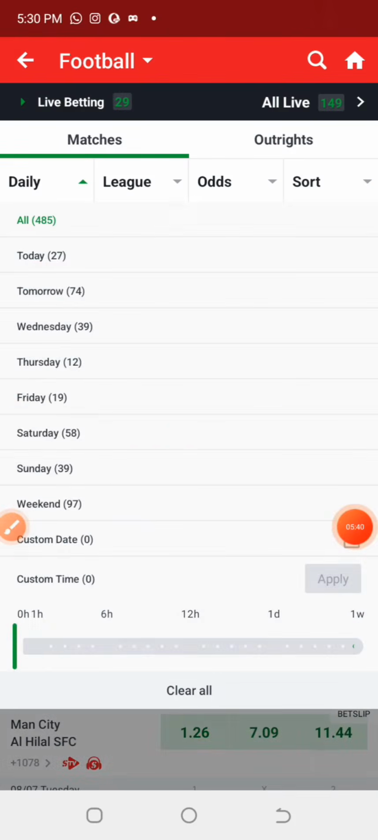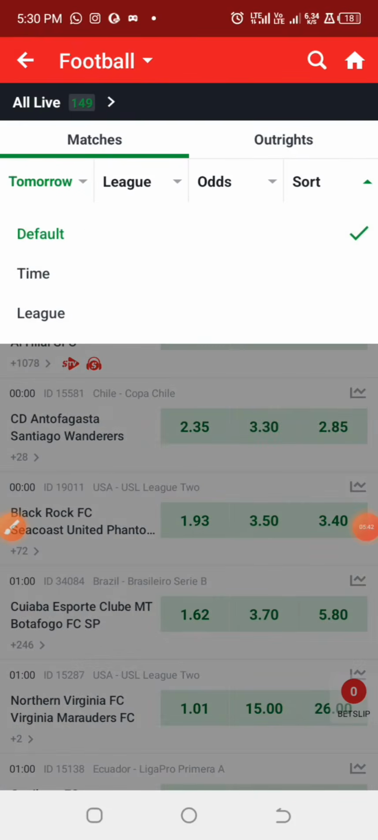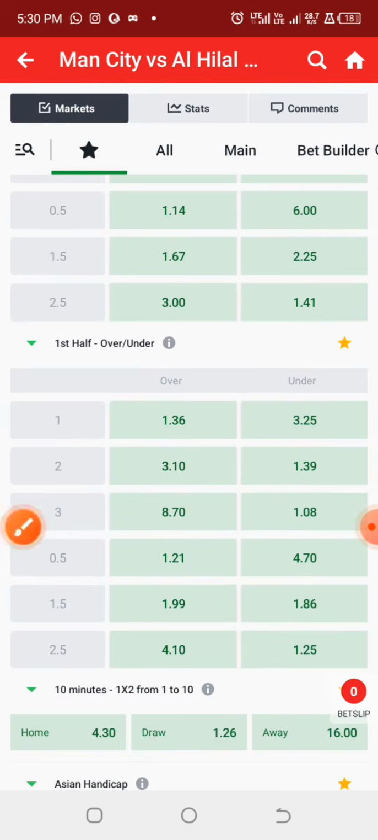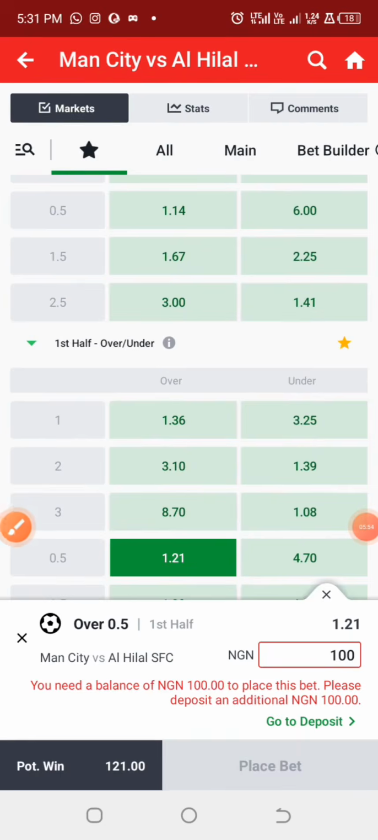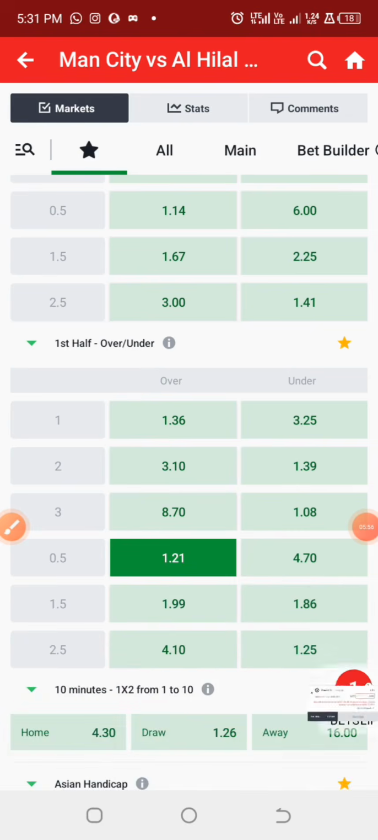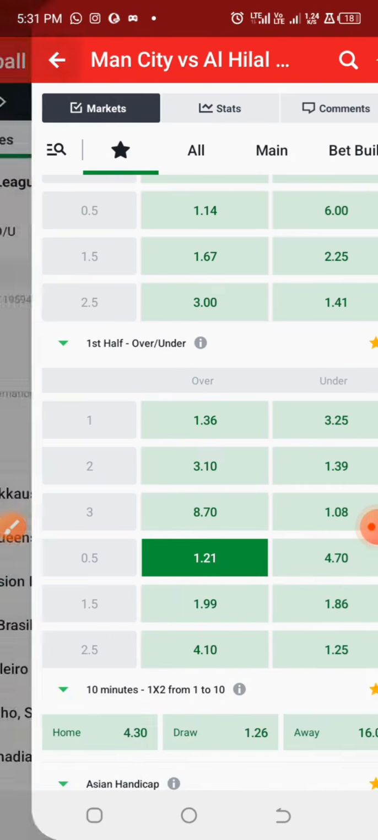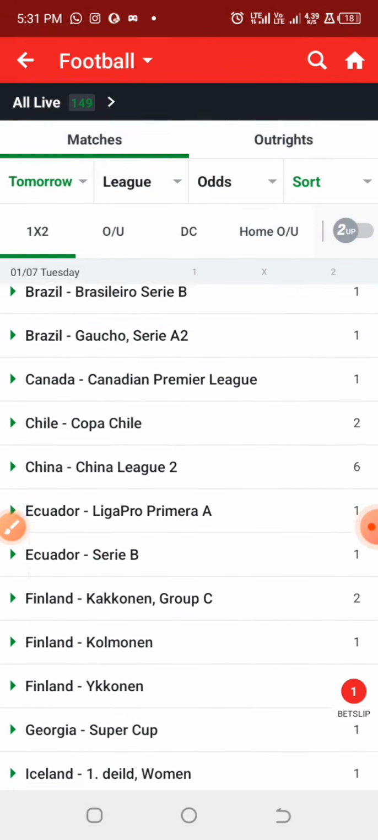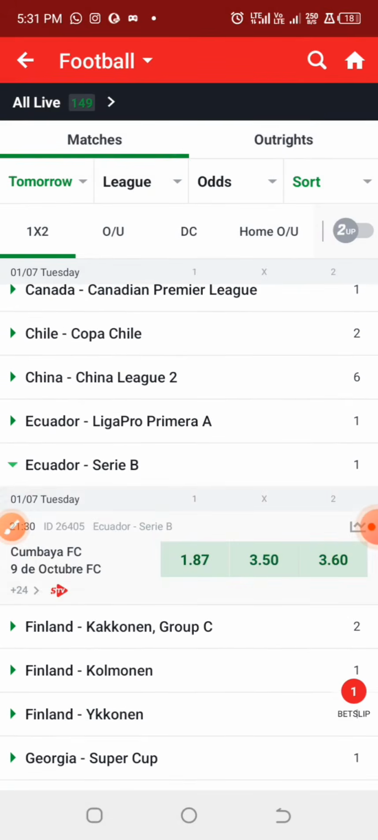Alright, so let's check the odds allocated by the bookmakers for each of these particular predictions. So for July 1st, most of the games that we have are not enough, but let's see if we can get some of them. So for Manchester City against Al Hilal, we have the odd for the first half over 0.5 goals at 1.21 odd. And let us check for the Ecuador League.